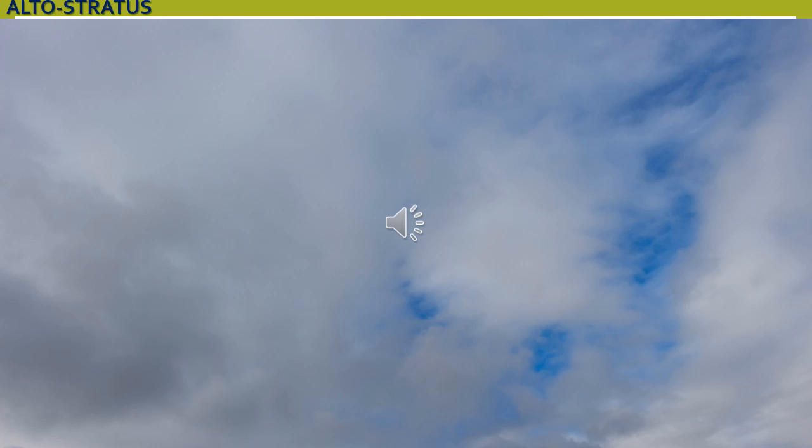Very good. Then altostratus: thin sheets of gray or blue colored clouds in uniform appearance. They consist of frozen water droplets. They may be gray in color, and they are uniform in appearance. That is altostratus.